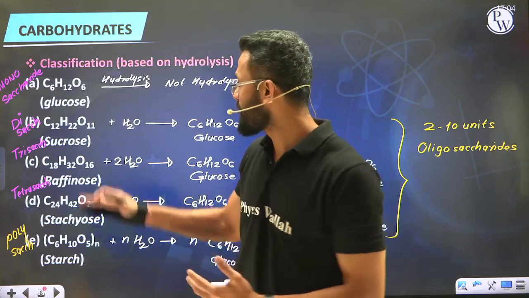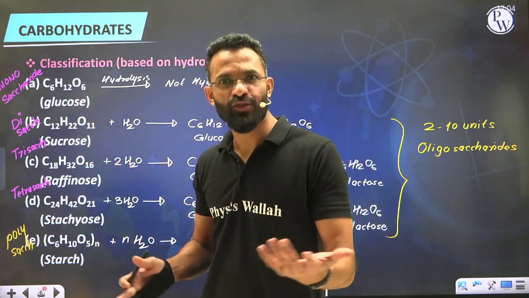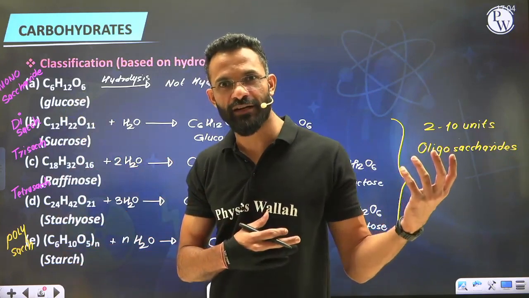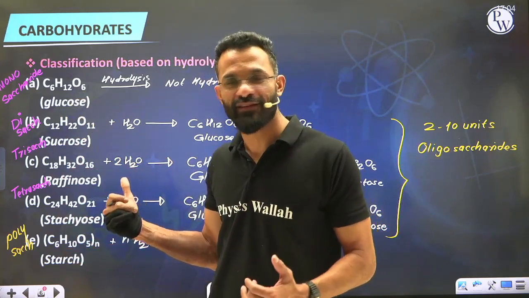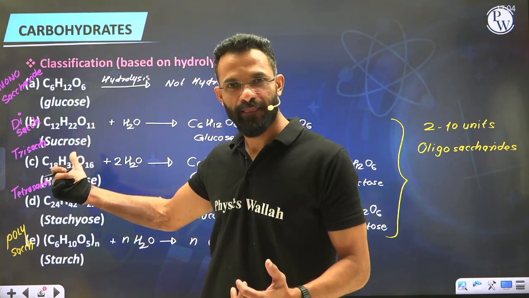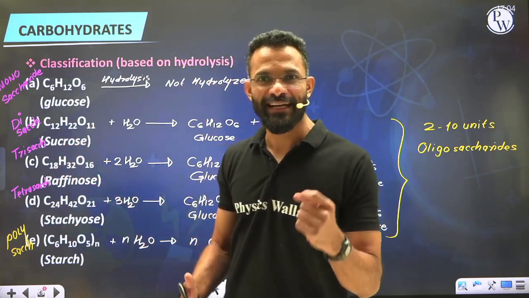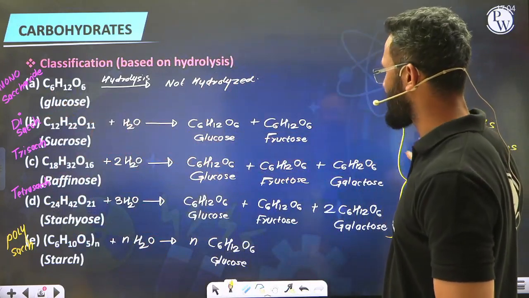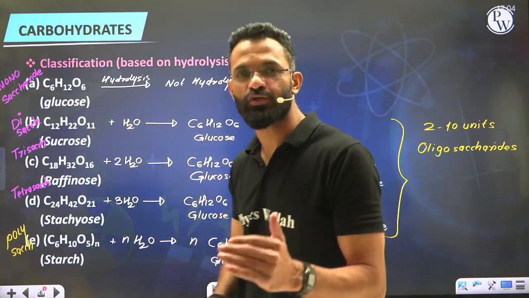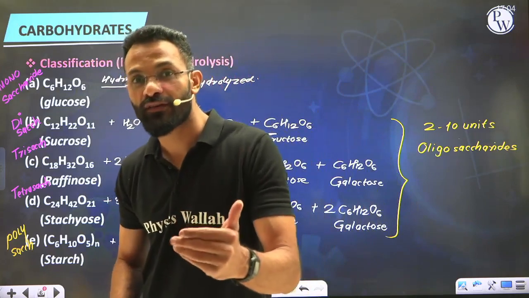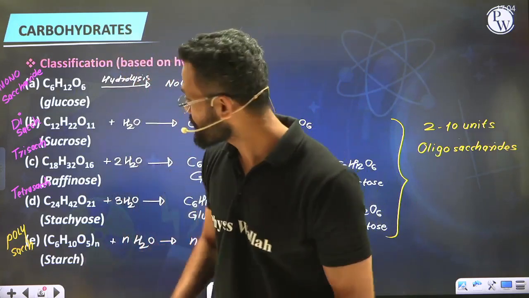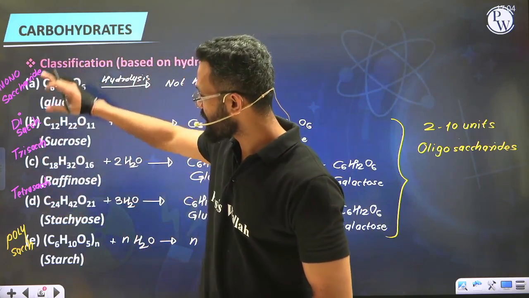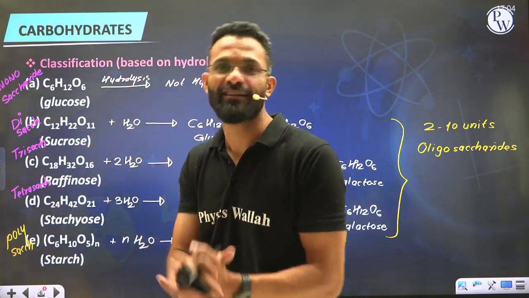For example, glucose is sweet, soluble, crystalline. If you talk about sucrose, in fact sugar, we started our discussion by taking the example of sugar itself. So sucrose is also sweet, soluble, crystalline. That indicates monosaccharides and oligosaccharides are those carbohydrates which show properties similar to those of sugars. Hence these first two classes, monosaccharide and oligosaccharide, come under sugars.